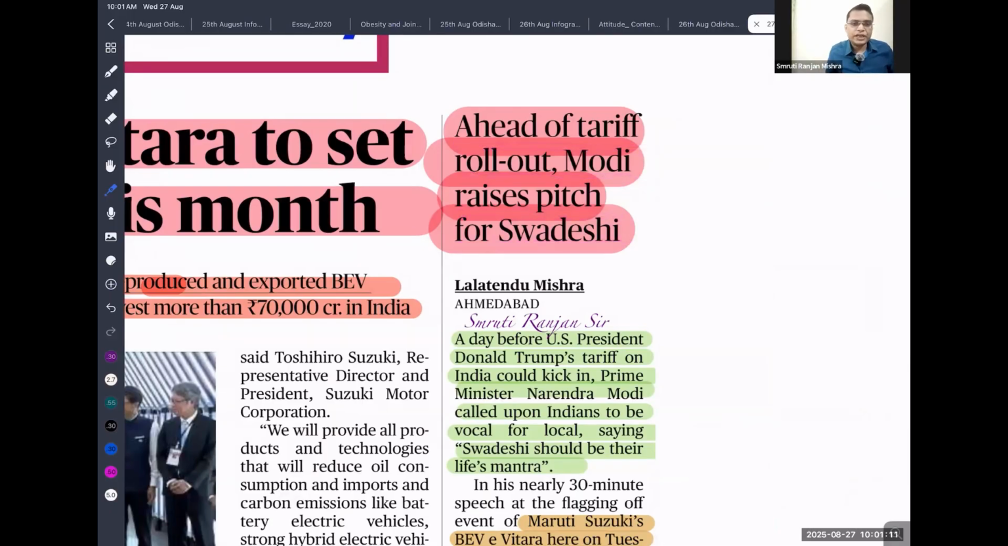50% is going to kick in from today. So our Prime Minister is talking about we need to promote more indigenous market. We need to be more vocal for the local market. Okay? So that is what they are demanding.